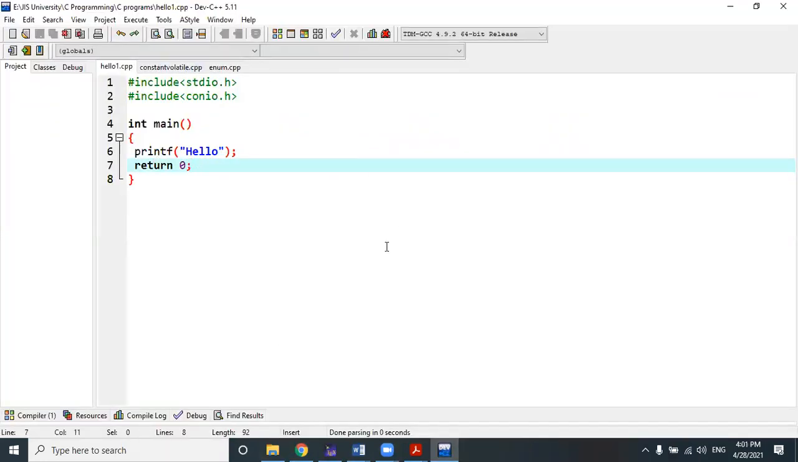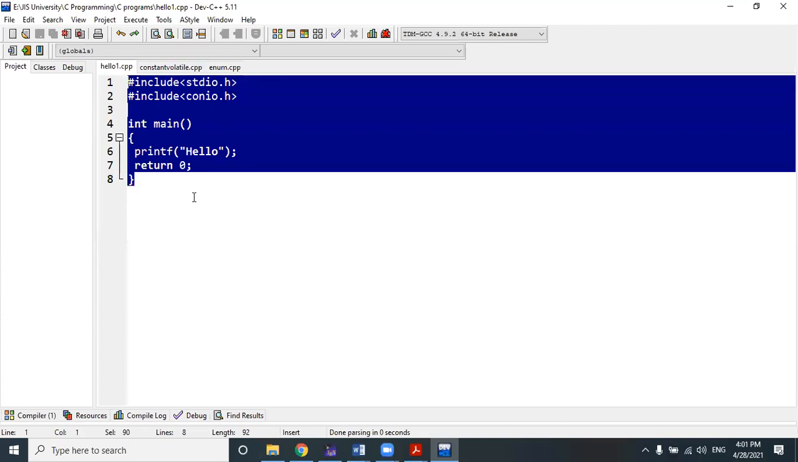What is the size of a data type in our machine? That I am going to check. So first, let me discuss with you a very basic program of how we can write a C program. This is the way of how we can write a C program, right?